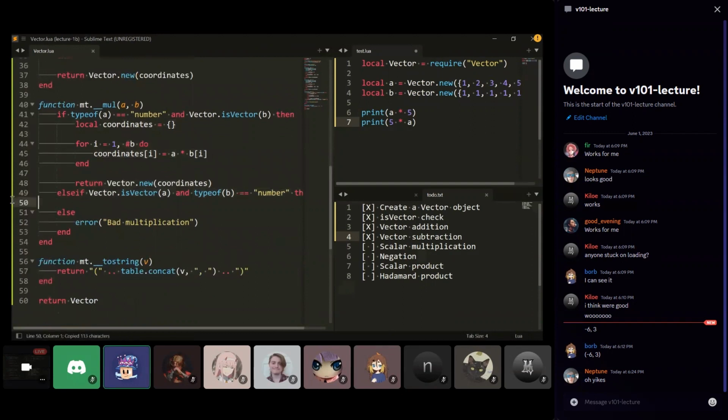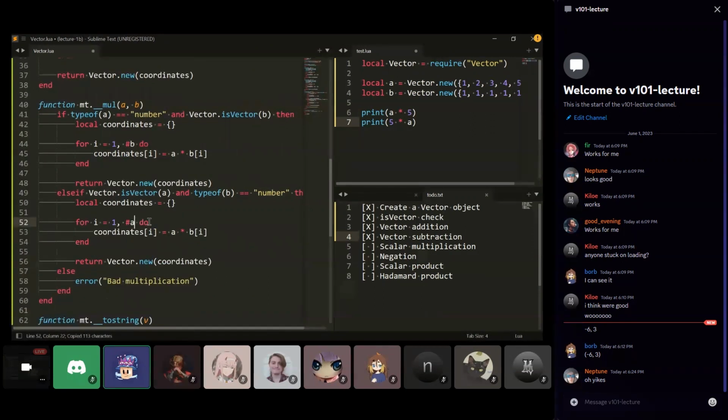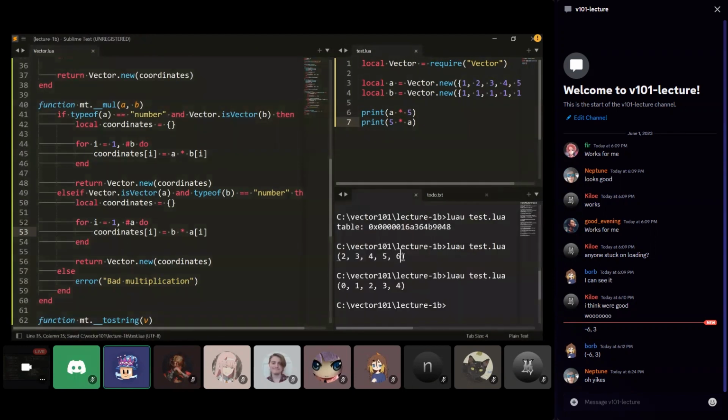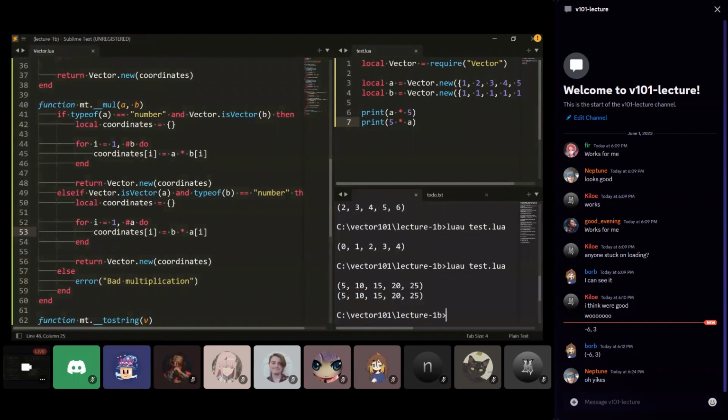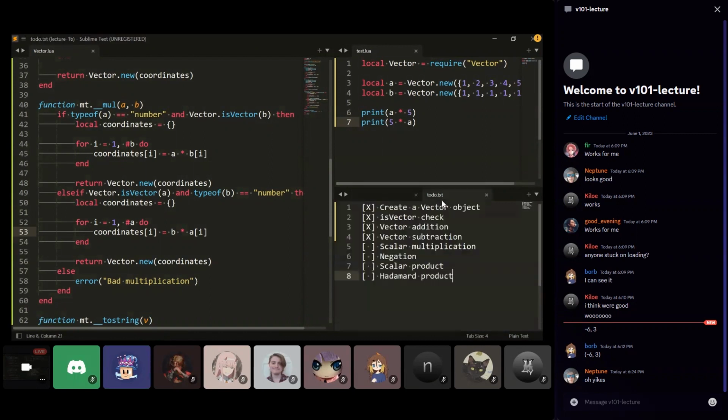And then similarly, we'll just copy and paste this, and we'll do it the same way for the other direction. Okay, let's run our test. Very good, we got the same result. All right, so there's scalar multiplication. Now we also need negation. This one's a little funny, because if you want to negate a vector, you could, well, no, okay. What we're trying to do is negative a.